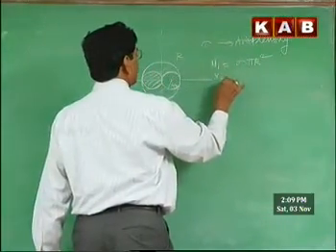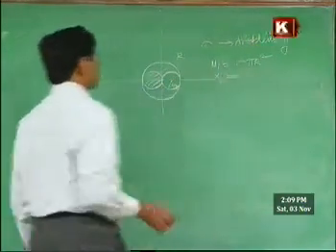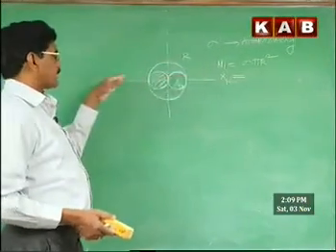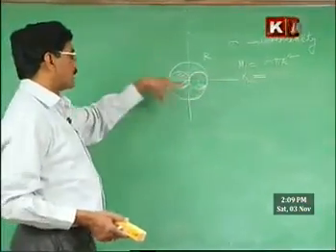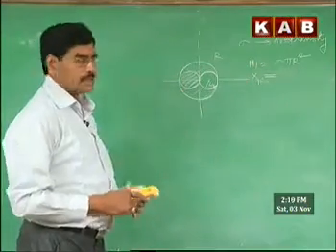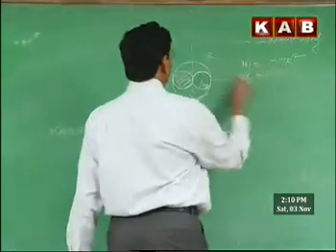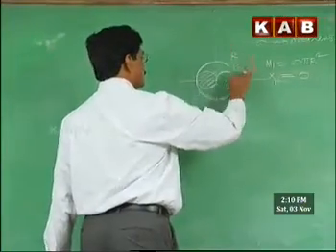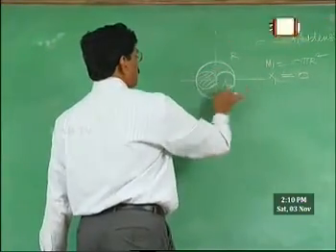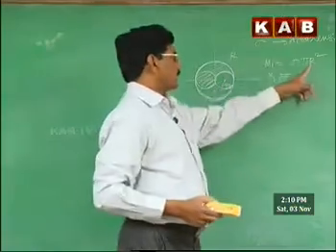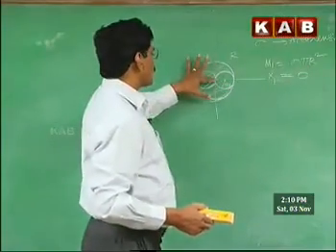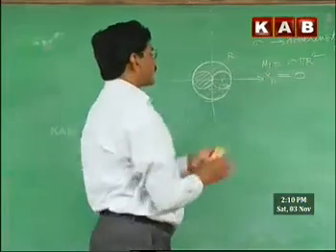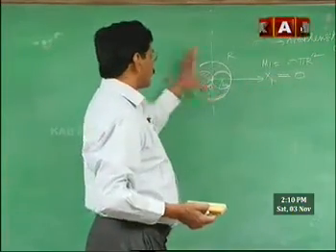The center of mass lies only on the x-axis, because the entire arrangement is symmetric about the x-axis. That's why we are considering only the x-coordinate. First we consider the total disc. Total disc mass is sigma into pi r square, and the center of mass of the total disc is at the origin, therefore the x coordinate is 0.